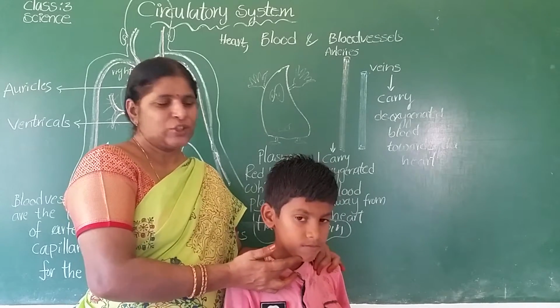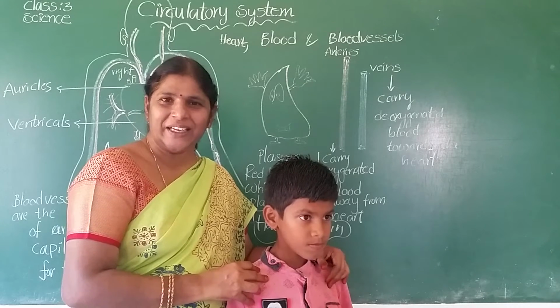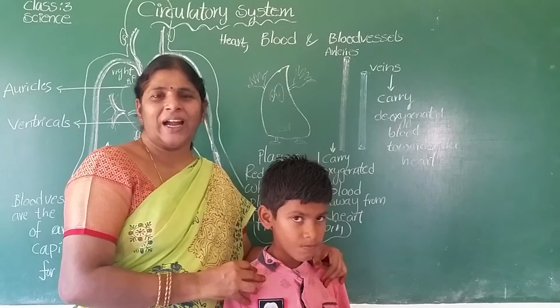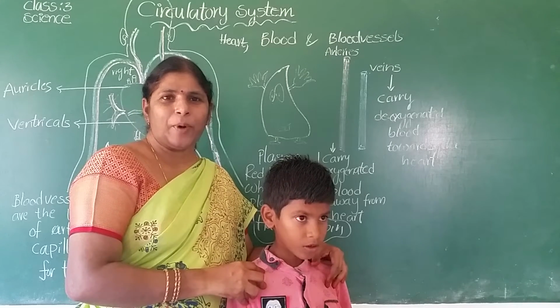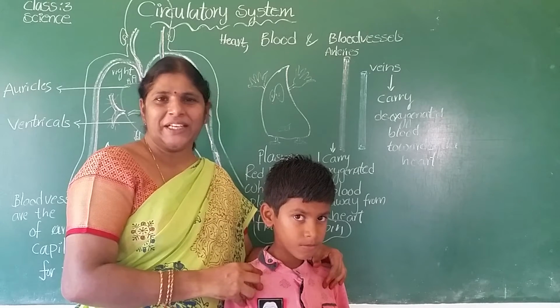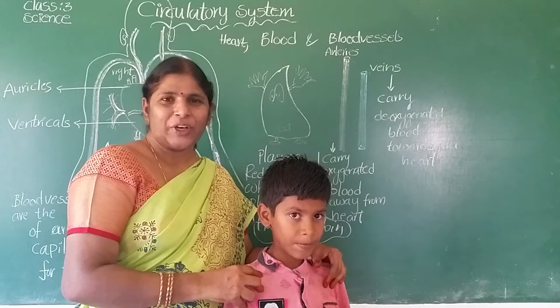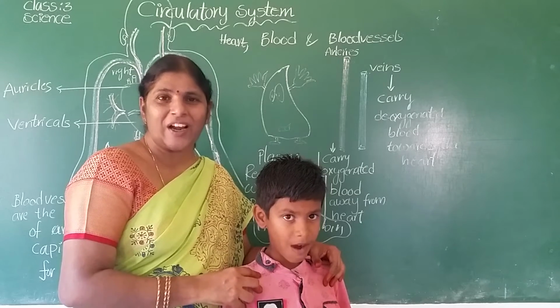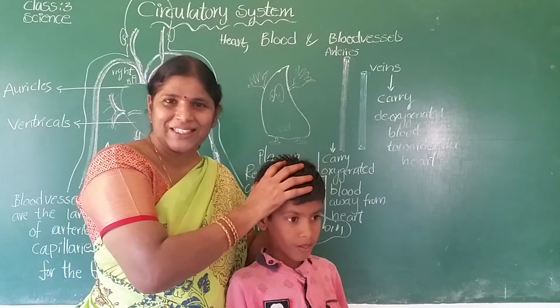Okay, children, so it is responsible for thinking, writing, reading, learning. And you can do maths, logical thinking. All are possible because of the brain. The brain is responsible for memory, thoughts, learning, thinking, and solving puzzles. All are possible because of the brain. So the brain is protected by the skull.